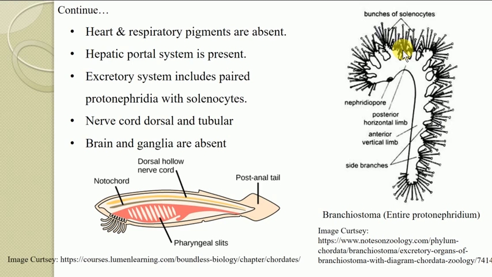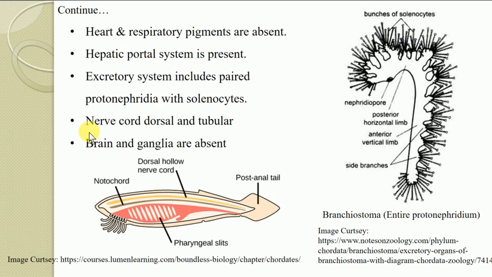These are the cells which form the subtypes of the protonephridium along with other types of cells, for example flame cells. Hence the excretory system is provided with paired protonephridia having solenocytes, which are flagellated cells.